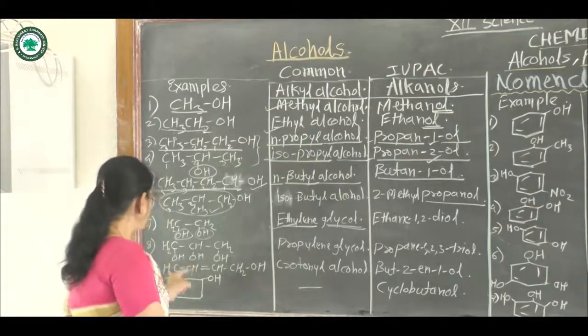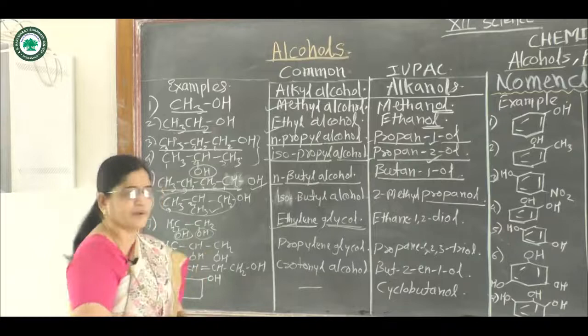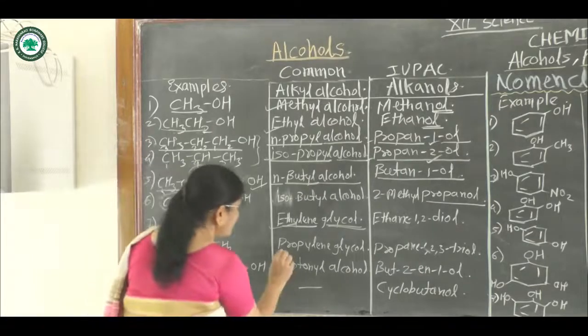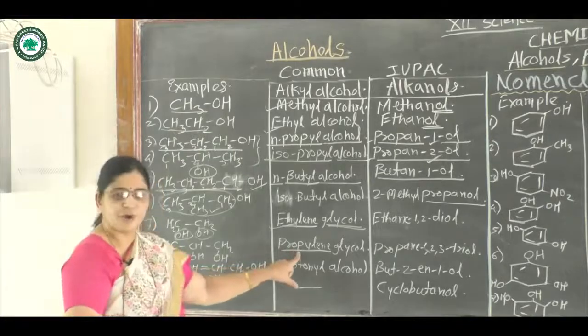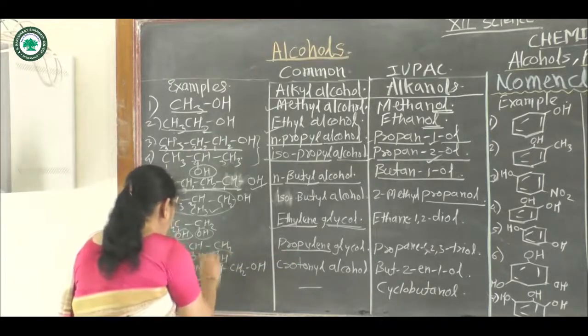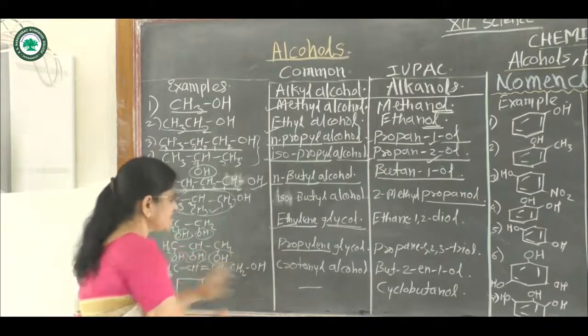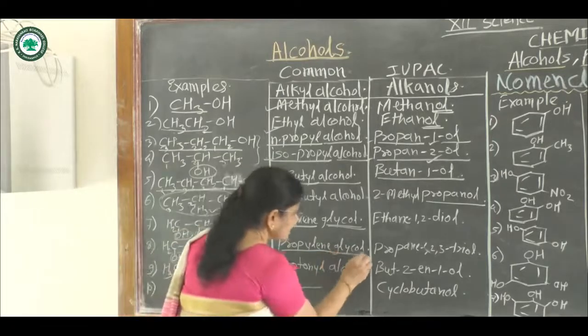Then next example, CH2OH, CHOH, CH2OH. In this compound there are 3 carbon atoms. As it contains 3 carbon atoms, it is a derivative of propylene. Again there are more than 1 hydroxy group, so it is also called a glycol. Hence the name of this compound is propylene glycol.